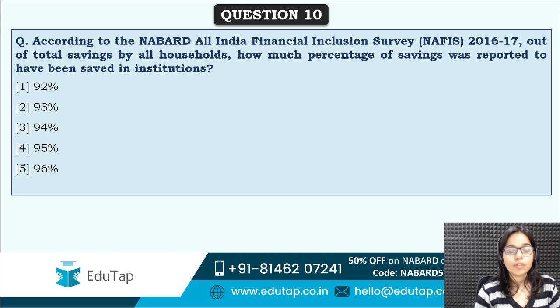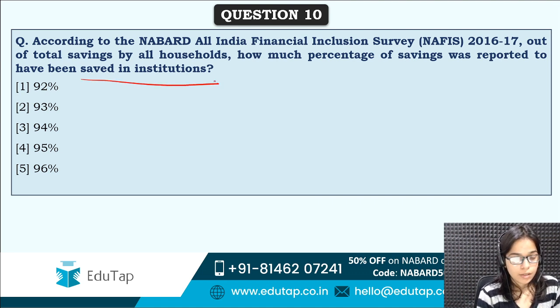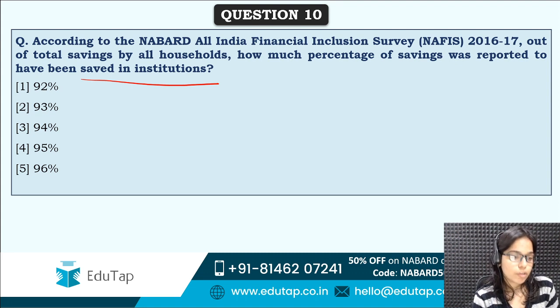Next is, according to NAFIS, out of total savings by all households, how much percentage of saving was reported to have been saved in institutions? So out of all the saving, how much was reported to have been saved in institutions? Means financial institutions.